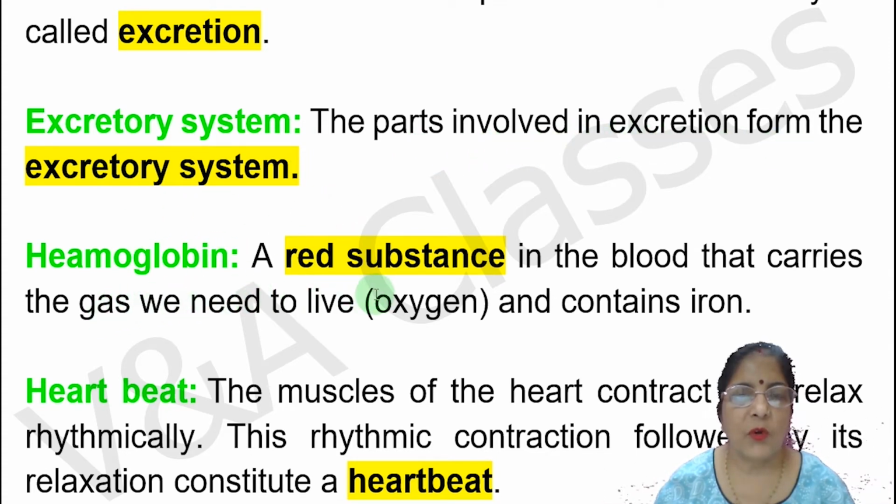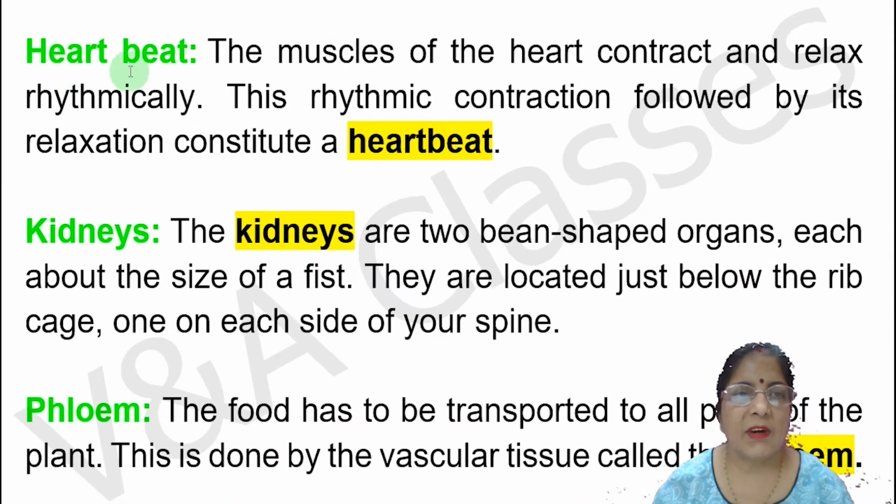Next keyword is hemoglobin, a red substance in the blood that carries the gas we need to live, like oxygen, and contains iron. Next keyword is heartbeat. The muscles of the heart contract and relax rhythmically. This rhythmic contraction, followed by its relaxation, constitute a heartbeat. Next keyword is kidneys. The kidneys are two bean-shaped organs, each about the size of a fist. They are located just below the ribcage, one on each side of your spine.